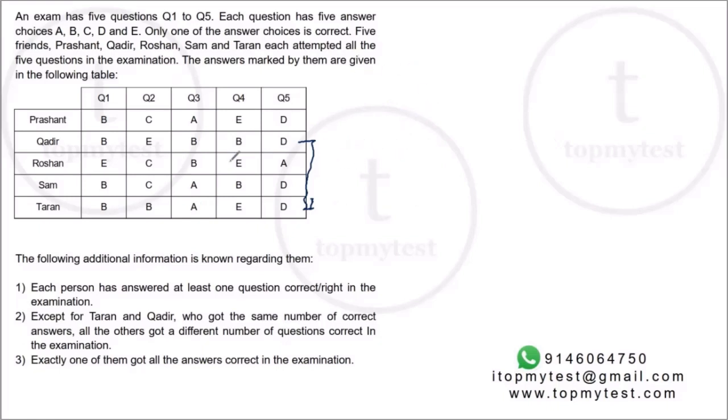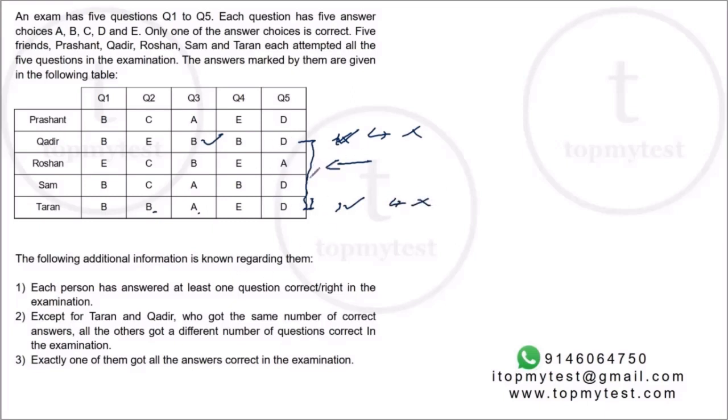Now the second round of assumption, let's assume Roshan got everything right. If Roshan got everything right, let's check the score of Kader. Kader will be, this is wrong, this is wrong, this is right, wrong, wrong. So Kader gets 1 right, 4 wrong. Let's look at Taran. Wrong, wrong, wrong, right, wrong. So we'll have 1 right, 4 wrong. Okay, this matches this part.